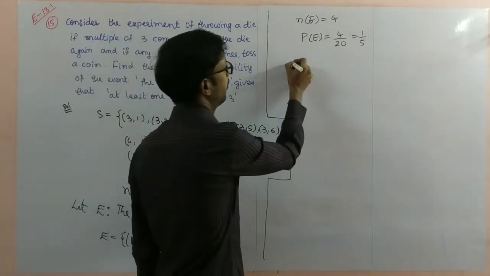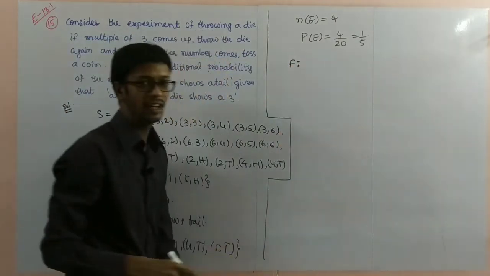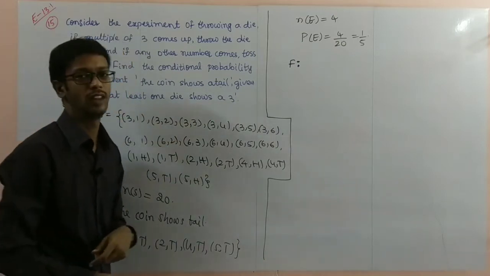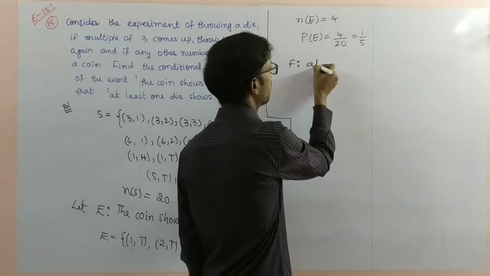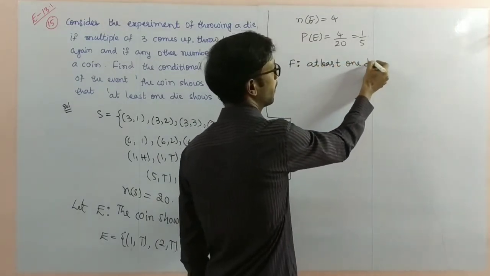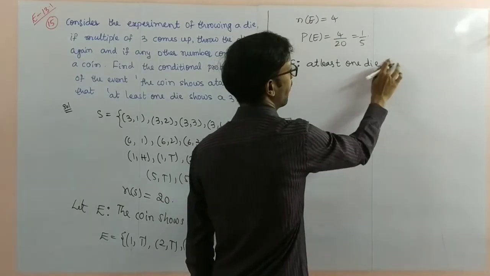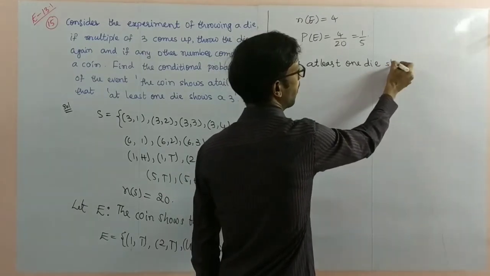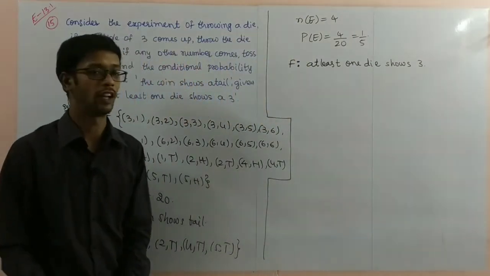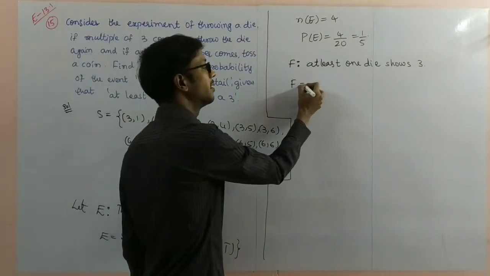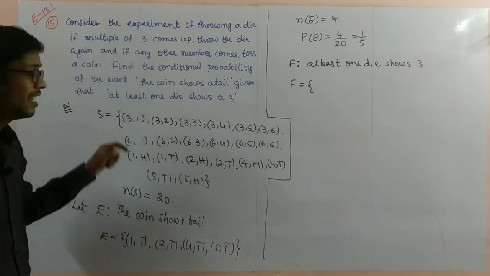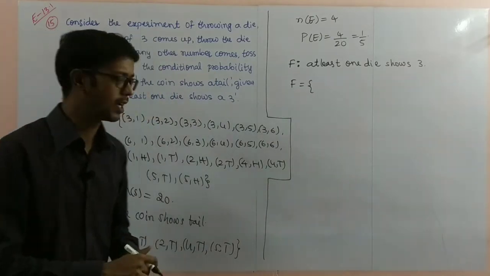Next, F is the other event, given that at least one die shows number 3. That is the event here. So I will write the elements of F. At least once means 2 times is also a possibility.